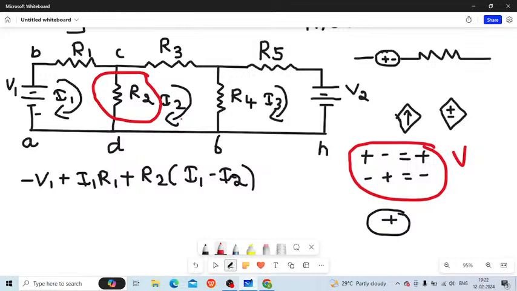That is multiplied by the subtraction of the currents of the two resistances, wherein the very first current is nothing but I1. Why I1? It is because we have considered mesh 1. That is why we are taking I1. Then we have to subtract the other mesh current wherein the resistance R2 is present.